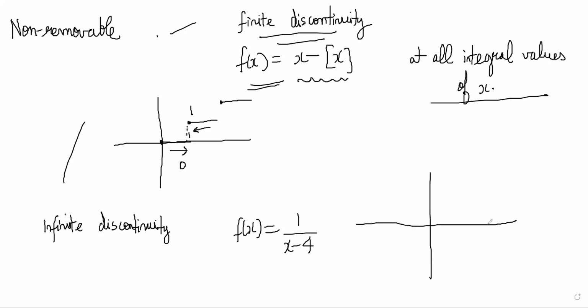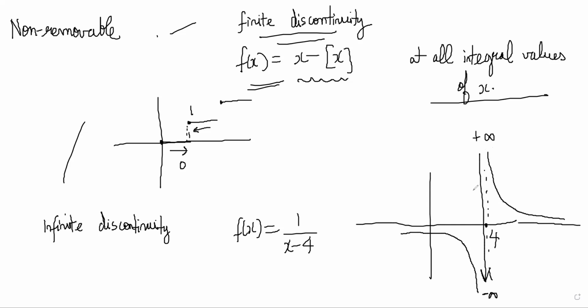So near x is equal to 4, it will behave weirdly. Just above 4, it will be plus infinity. Just below 4, it will be minus infinity. So you'll get a hyperbola like this, and clearly, there is an infinite discontinuity here.